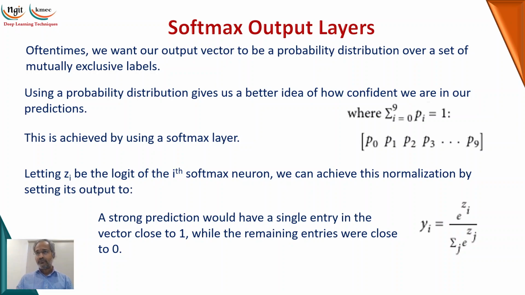Let us say, for example, for P3, if we get the highest probability 0.8 and all others have 0.1, 0.05 like that, then we have to take P3 as the output. So this is the softmax function.